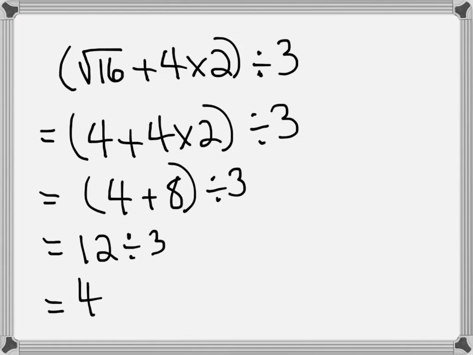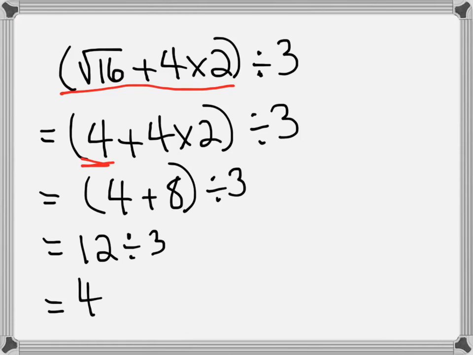If we move to this other slide, I also have a square root. Remember, square root is almost like brackets. So when you see a square root, consider it like brackets and make sure to do that first. So we have the square root of 16, a perfect square, plus 4 times 2, all in brackets, divided by 3, all in brackets. The first thing we do is the square root. The square root of 16 is equal to 4.